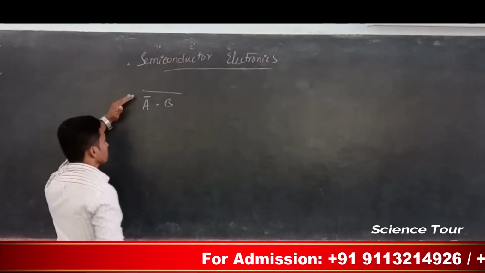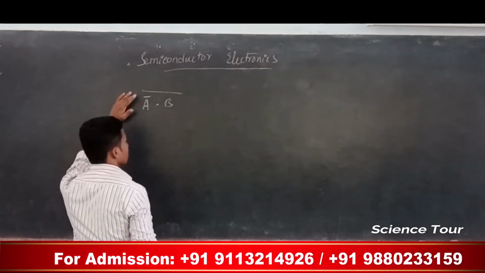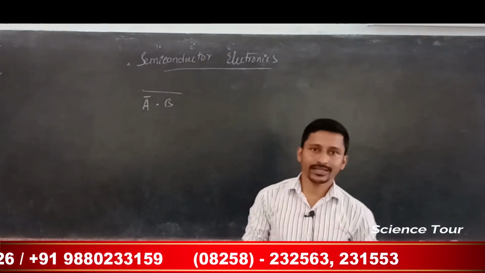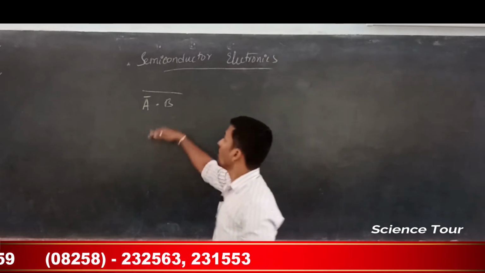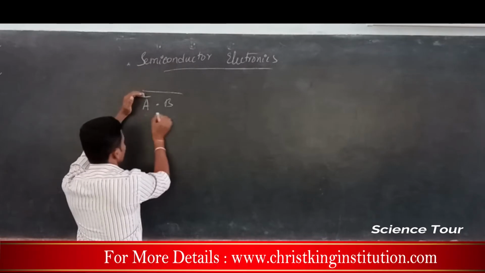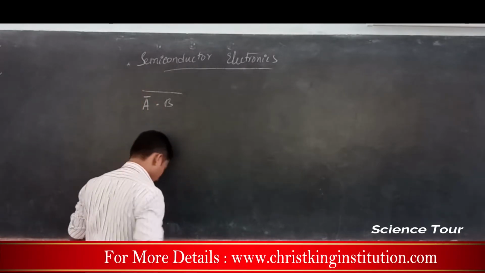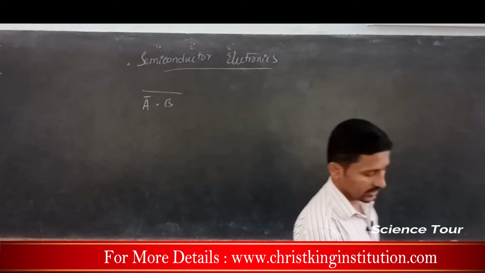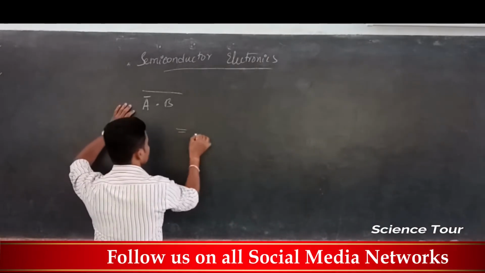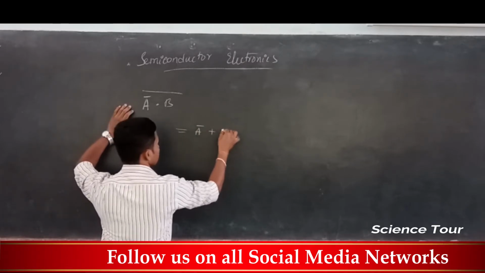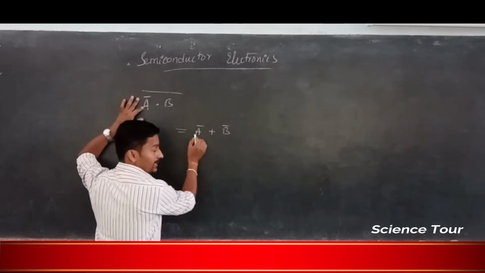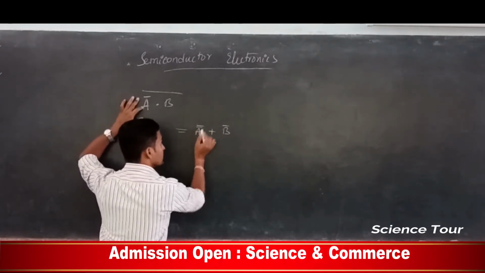So generally it is nothing but A dot B, isn't it? A dot B, by using the formulas, how can I write it down? The whole bar is there. So consider this as A itself and this as B itself. So for A dot B together, we are going to get A bar plus B bar. But A was no longer A, it was A bar, isn't it?